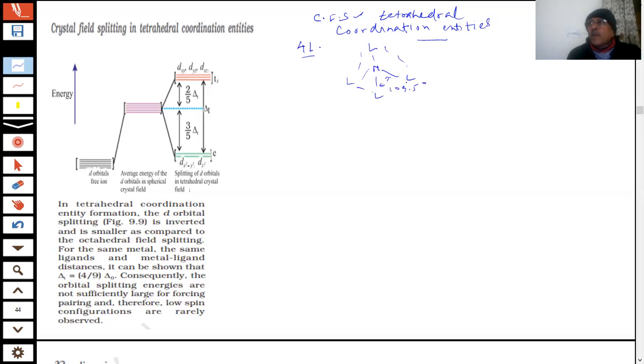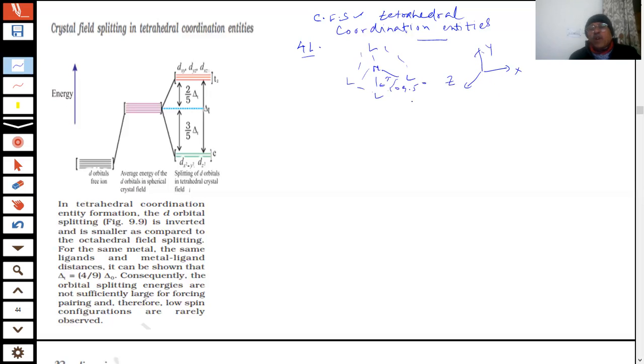So students, if we consider a cube and the metal ion inside the center of the cube, are these ligands coming from the x, y, or z directions? They are not at x, y, or z. These are the x, y, z axes, at 90 degrees to each other. Now the ligands are not coming from x, y, or z.